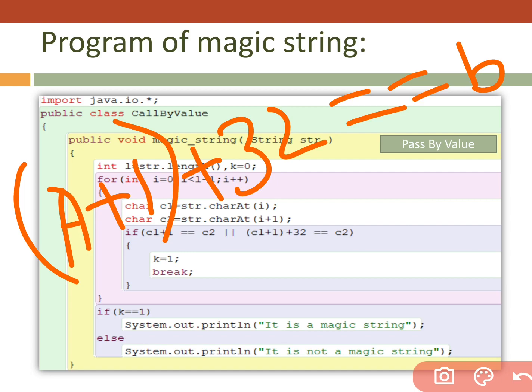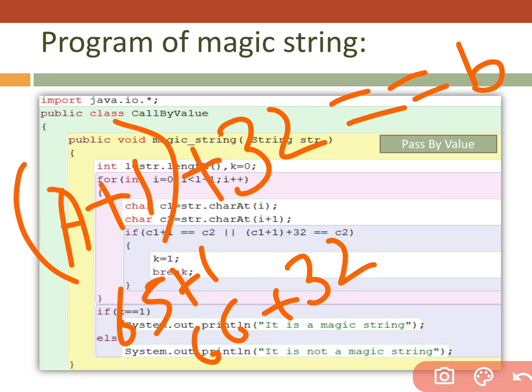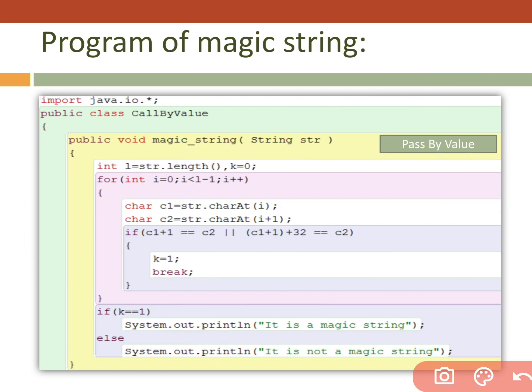Means I am going to accept any case. See, A plus 1 means 65 plus 1 is 66, and if we add 32 to 66 it is 98, which is equal to b. In this way we are going to find the consecutive letters.